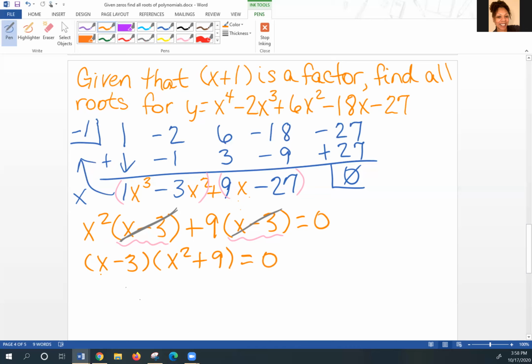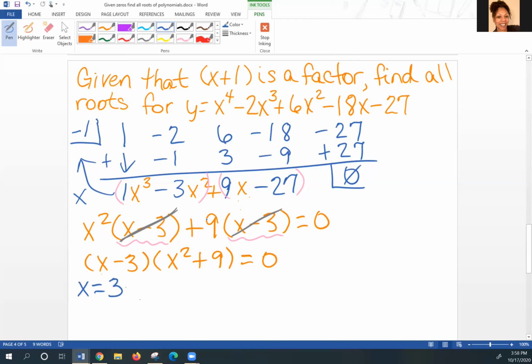Now I have to take each one of these and use the zero product property rule, and I'm going to set it equal to 0. What will make this variable equal 0? What would make this true? That's what I'm trying to say. X minus 3 equals 0. What would I have to put in the place of x to make that true? It's simply 3. So I can go ahead and say x is equal to 3 here.